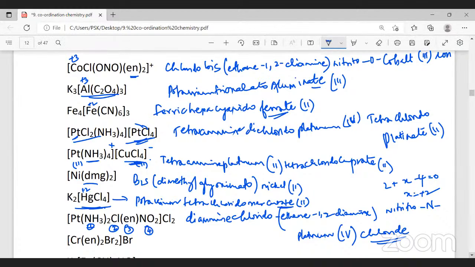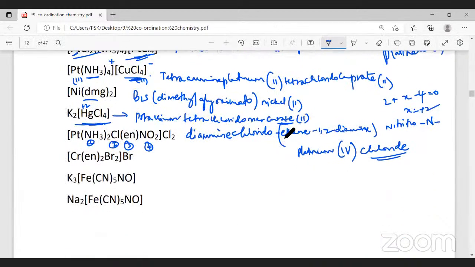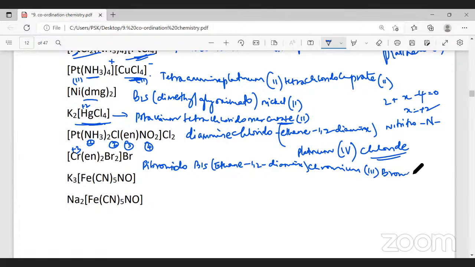Now, the other examples, one or two more examples we have, we will learn that here. What's the name of this molecule? The charge on chromium is +3. You know how to find the charge. You do it. So it will be dibromido, bis(ethane-1,2-diamine), chromium. Metal is chromium here. Oxidation state of chromium is 3. And what will be the name of this? Bromide.